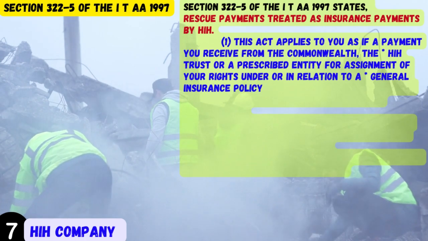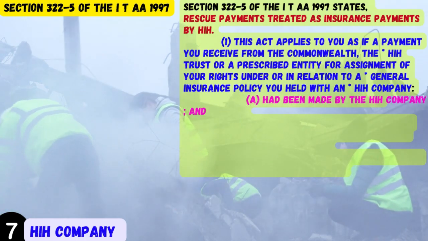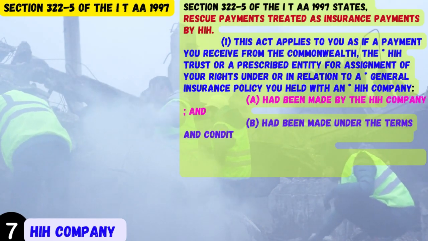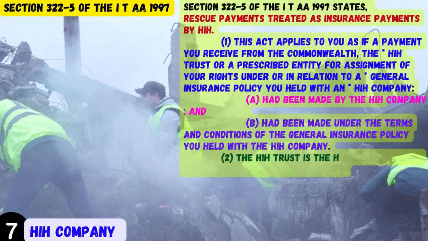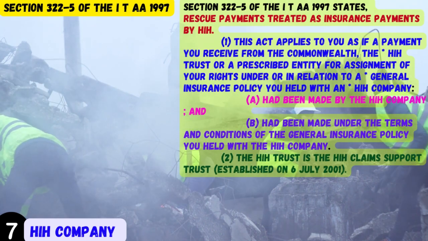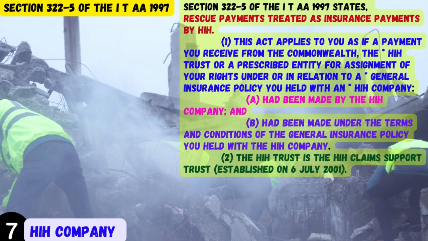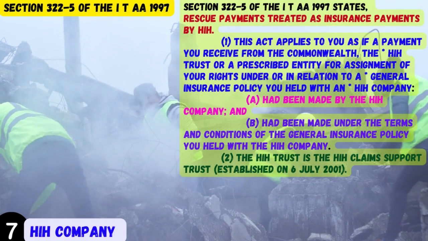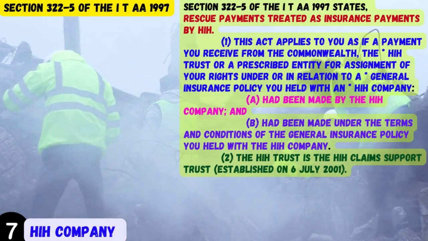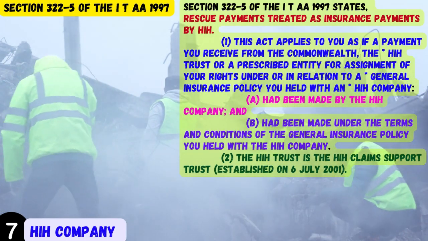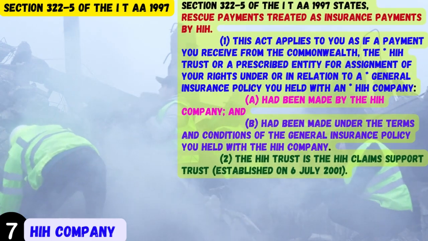This Act applies to you as if a payment you receive from the Commonwealth, the HIH trust or a prescribed entity for assignment of your rights under or in relation to a general insurance policy you held with an HIH company. A. Had been made by the HIH company, and B. Had been made under the terms and conditions of the general insurance policy you held with the HIH company. 2. The HIH Trust is the HIH Claims Support Trust, established on July 6, 2001.